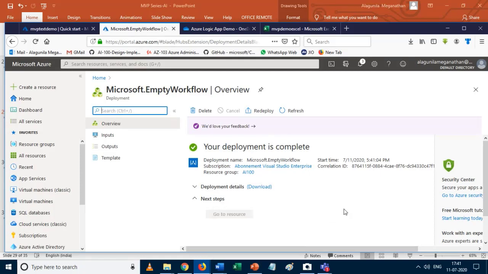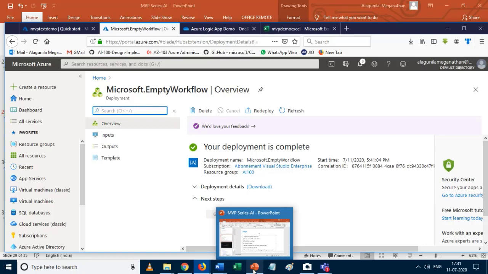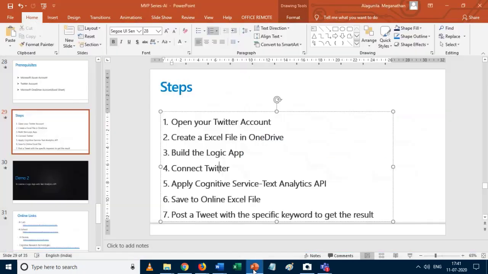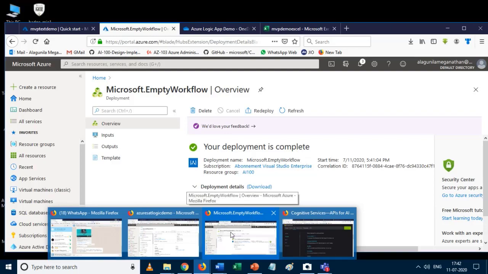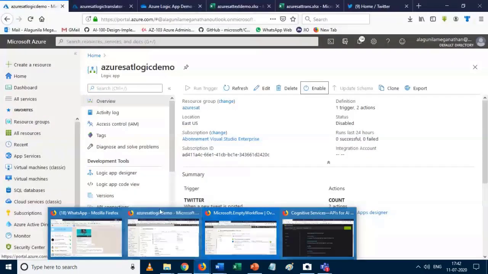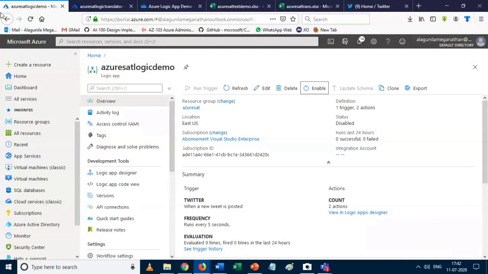So once you have created the service, what we want to do is we need to connect the Twitter, and then we need to connect the text analytics API, and then we need to connect the Excel file. That's it. Okay. It takes some time. In the meantime, I have already created the flow. I will show you.